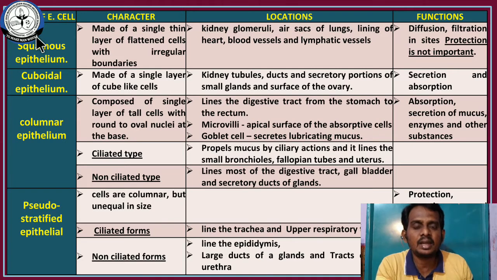And a single layer of flat cells. And where is it located? It is located in the glomeruli, air sacs of the lungs, and the lining of the heart and blood vessels and the lymphatic vessels. Because all of these are places where gaseous exchange and filtration take place.